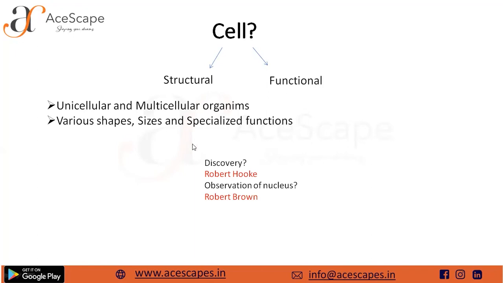Moving forward, we will talk about cell theory. So now, what is cell theory? Who gave it? Schleiden and Schwann in 1839 gave the cell theory, whereas it was later modified by Rudolf Virchow. Now, what exactly does the cell theory speak of? It says that all the organisms are made up of cells, and a pre-existing cell will only give rise to new cells.